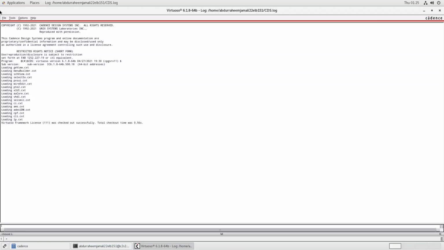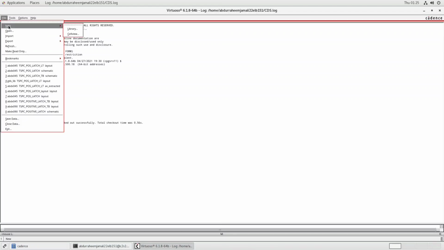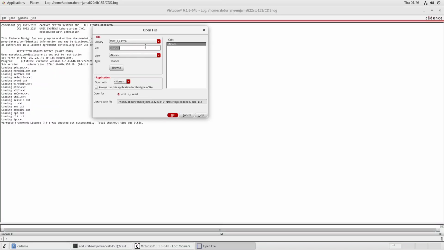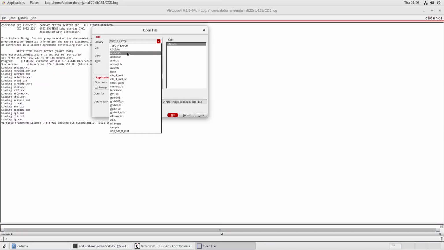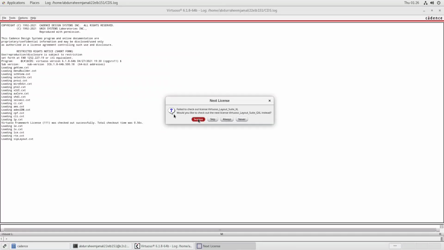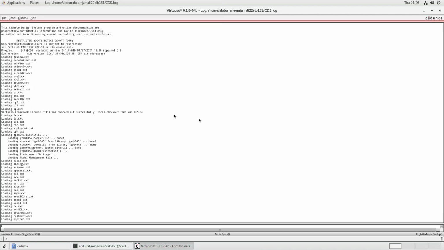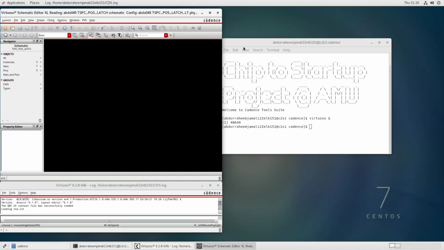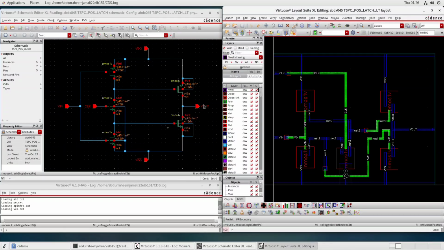So at the very first we will just click on file, and we will click on open. Here we will just click on our library abdx045, and here I just need to click on TSPC POS Latch LT, which was our layout earlier. So we will just click on OK. So click on session. So this is our layout of this schematic. We'll just compare both of them.